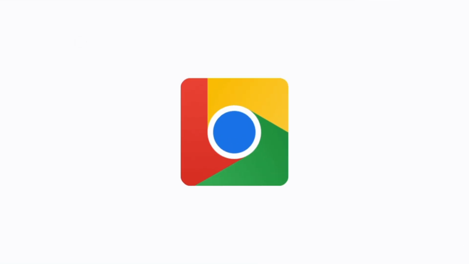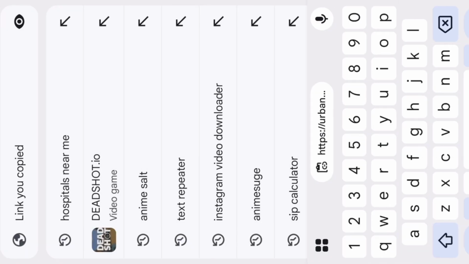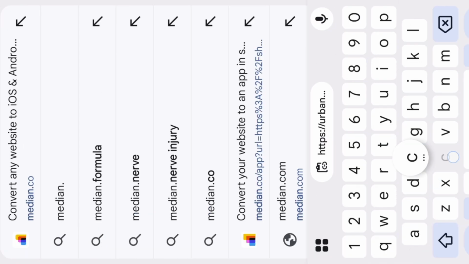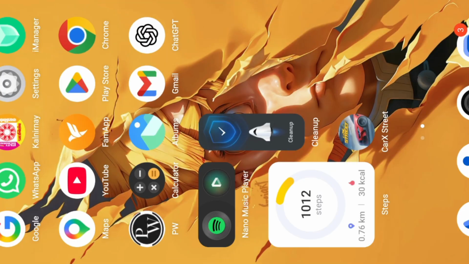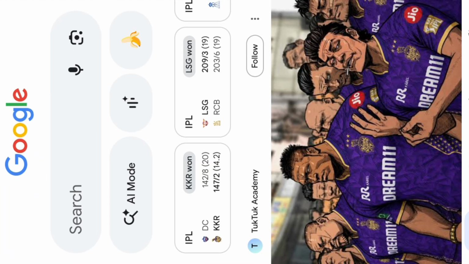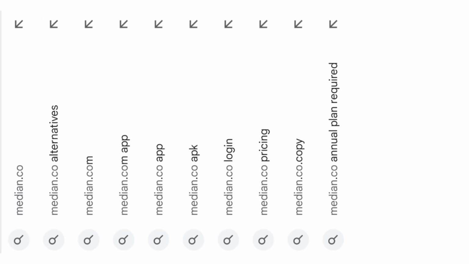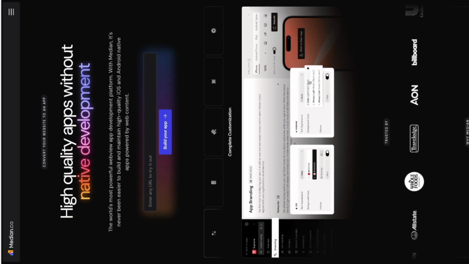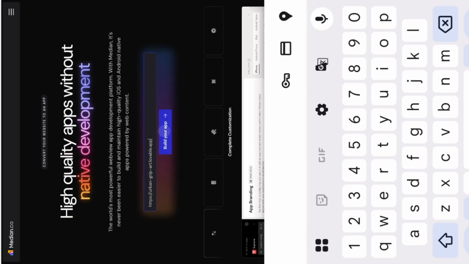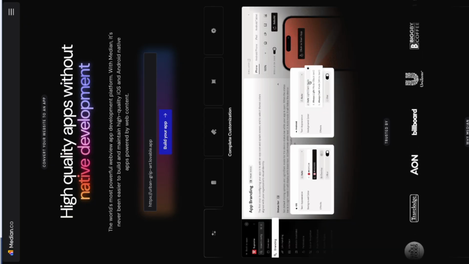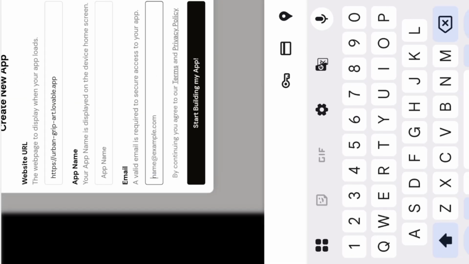So now you have to copy the text, means the link. Now you have to search in Google median.co. Here you have to go. You have to go in Google, so you have no need to sign in. So here I have searched median.co, and here you have to paste that link. Now you have to give your email ID here.